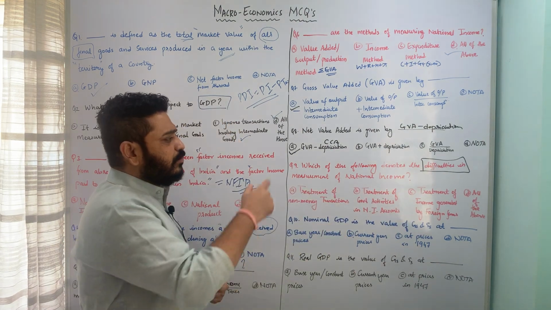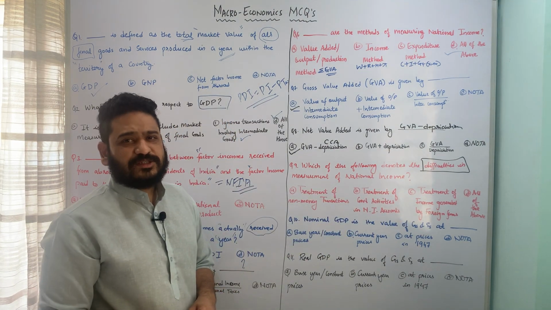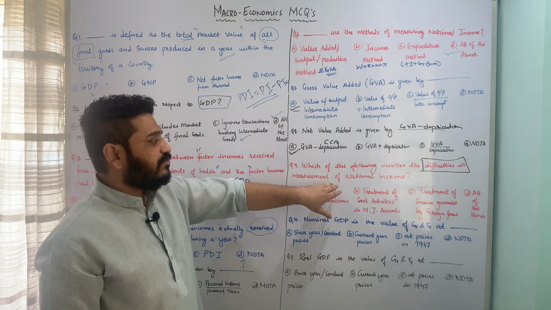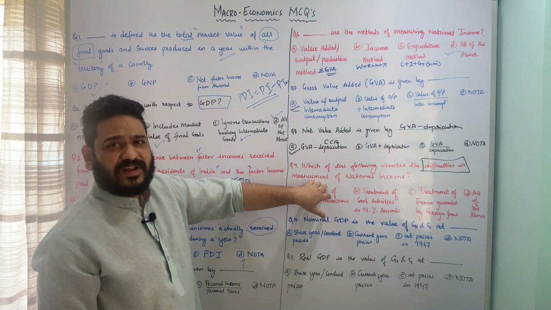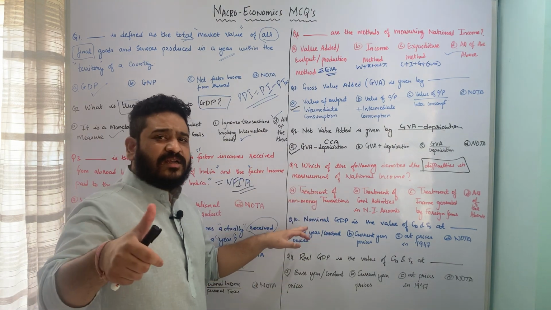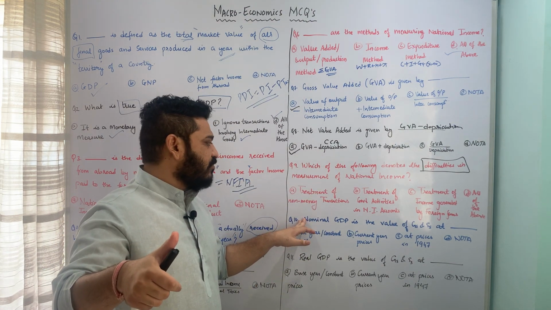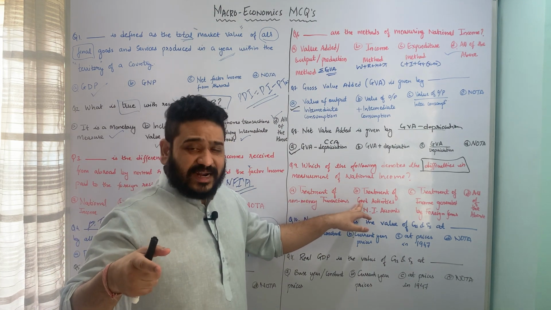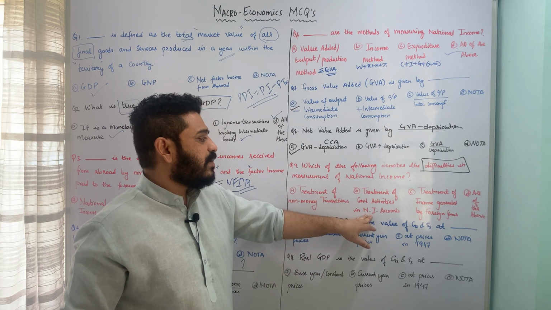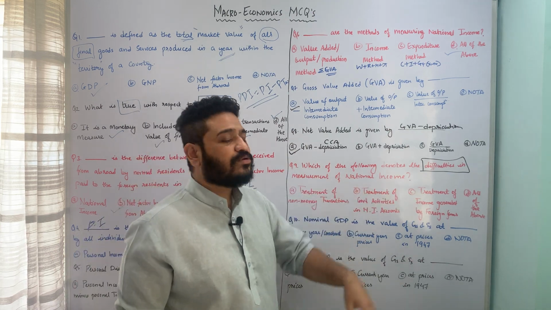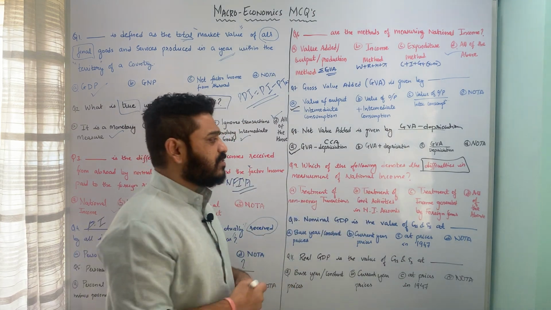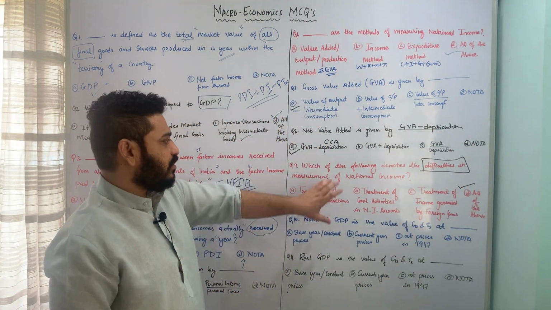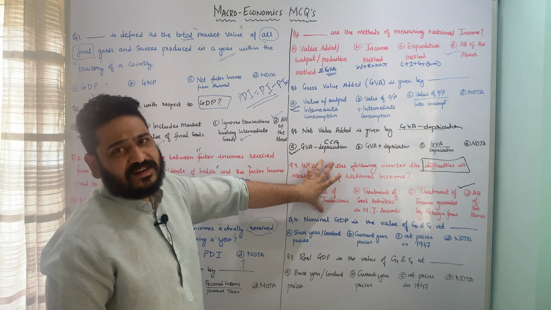So here again, which of the following denotes difficulties in measurement of national income? All these three things are in a sense indicating the difficulties which arise in measurement of national income. That means it is difficult in terms of treatment of non-monetary transactions, difficult in treatment of government activities in the national income account, and also the income generated by foreign firms. So therefore option D, all of the above, is the correct answer to this particular question. I hope question number 9 is clear.